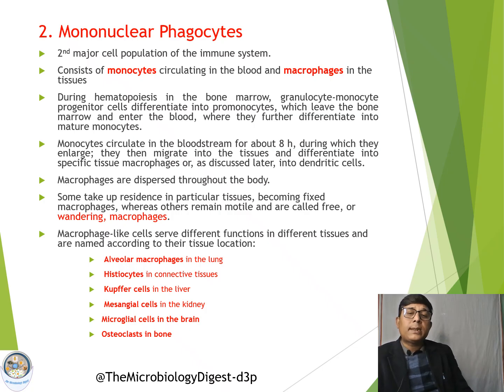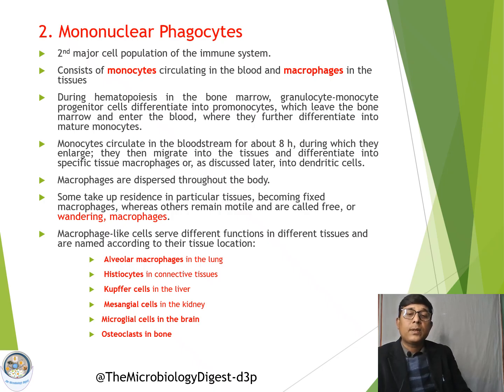Now, these macrophages are present in different tissues, and according to the tissues where they are present, they have been named differently. If these macrophages are present in the lung, they are called alveolar macrophages. If they are present in the connective tissue, they are called histiocytes. If they are present in the liver, these cells are called Kupffer cells. The cells present in the kidney are called mesangial cells. If they are present in the brain, they are called microglial cells.